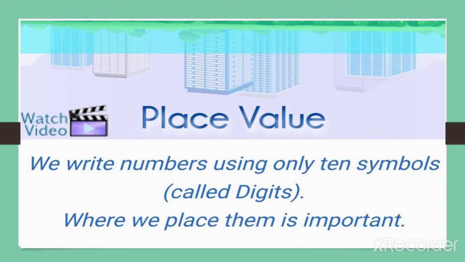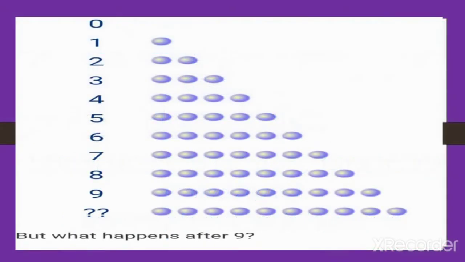Then afterwards you become familiar with more numbers: 2, 3, 4, 5, 6, 7, 8 and 9. Okay. But what happens after 9?